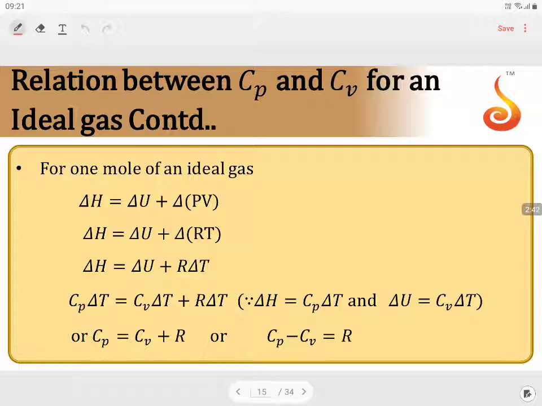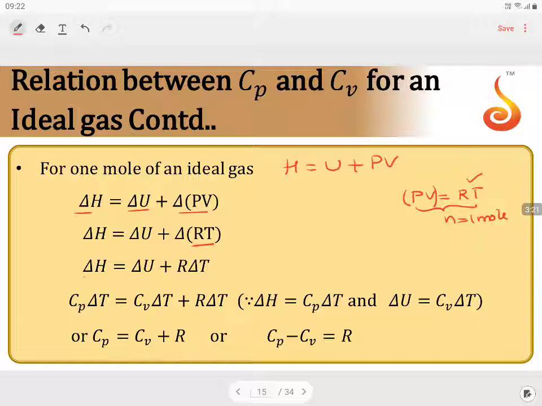Taking this forward, for 1 mole of an ideal gas, we have the formula H is equal to U plus PV. Differentiating on both sides, delta H is equal to delta U plus delta of PV. We know PV is equal to nRT, where n is equal to 1 mole, so PV is equal to RT. So in place of PV, I can write RT.